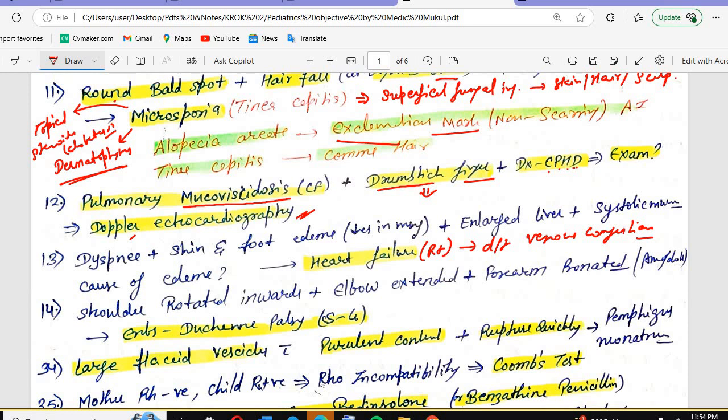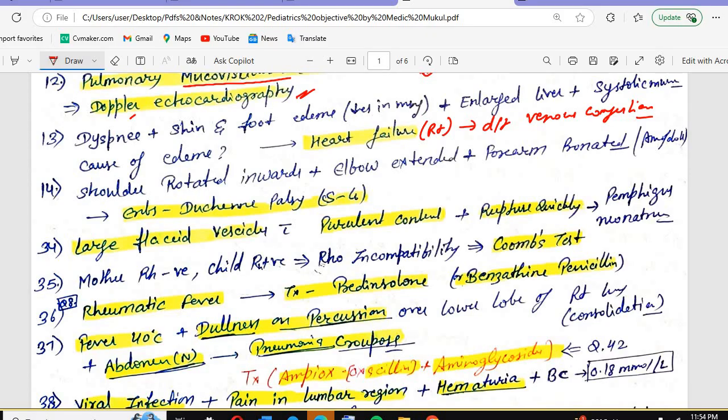Then we have shoulder rotation inwards, elbow extended, forearm pronated. What will be the diagnosis? There are two conditions, Erb-Duchenne palsy and Klumpke palsy. So what is the difference between them?